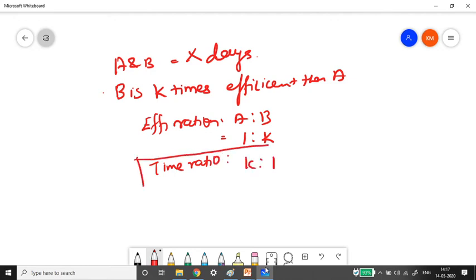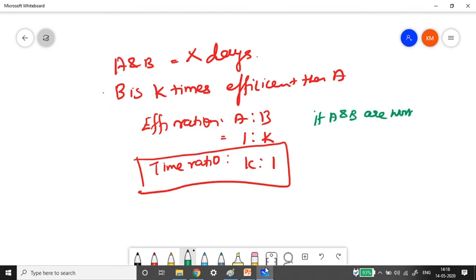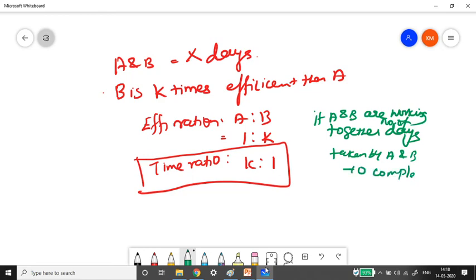Now we have to use this time ratio to solve the sum, because they have given that they take X days to complete the work. So days, the time ratio we have to take. So if A and B are working together, then in how many days do they complete the whole task?